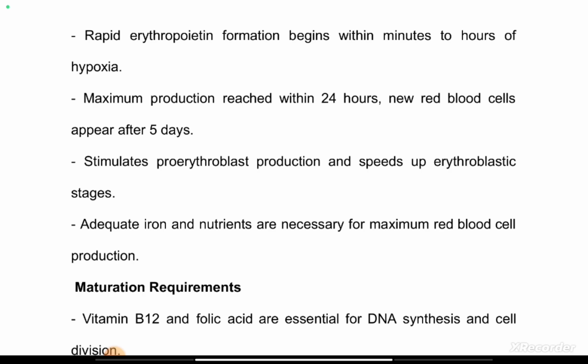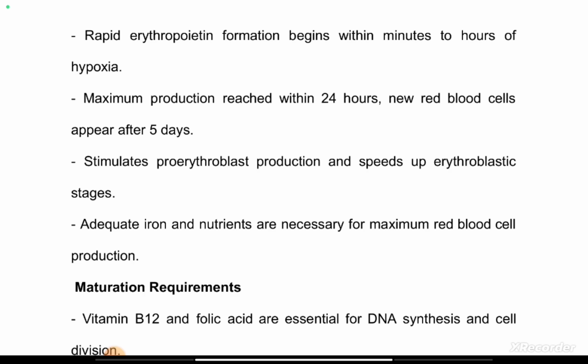So erythropoietin is being produced, and it immediately begins action. Maximum production of erythropoietin is reached within 24 hours, and new red blood cells appear after 5 days. As I've said, the stimulation is actually from the earlier stages of differentiation, which is the proerythroblast, and then it accelerates that process and speeds up the early normoblast, late normoblast.